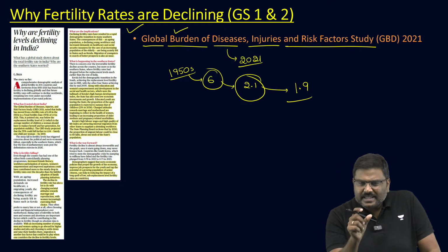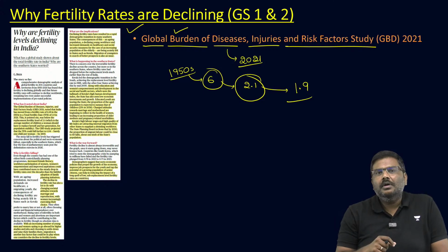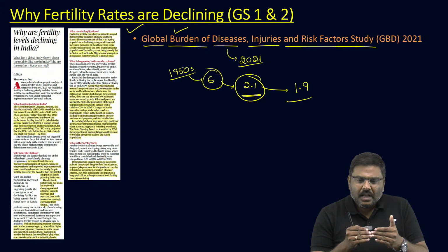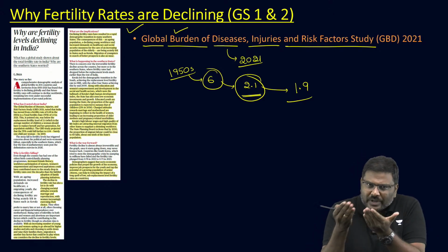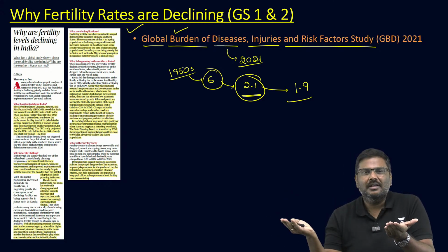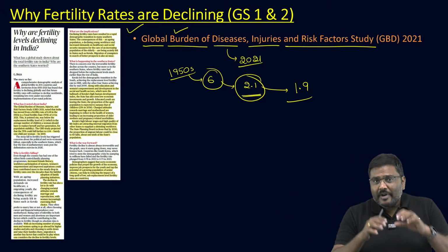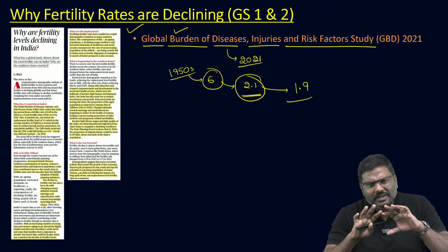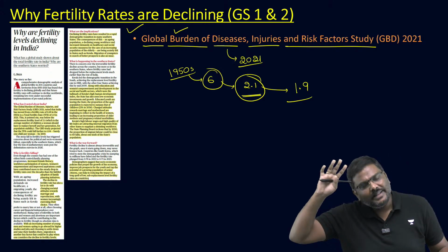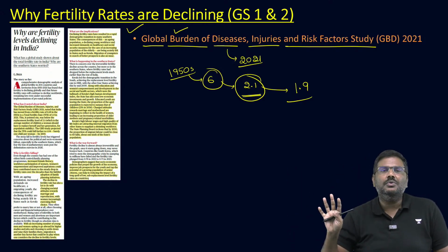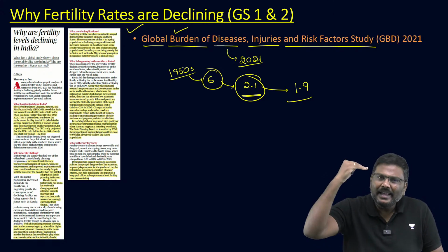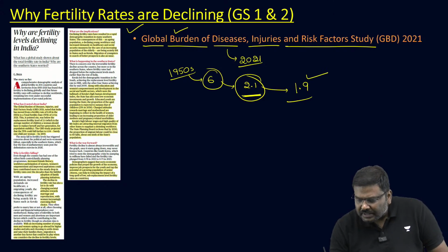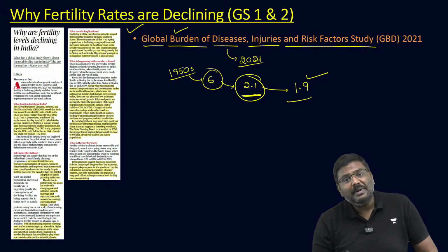Reason being, there is a term called replacement rate. The replacement rate in case of India is 2.1. Essentially, it means how many people should be born to replace one generation. Very recently, in the last year, China also has faced the same issue. China is not the only country; there are many other countries also facing the same issue, that is, the total fertility rate is on decline, which is a cause of concern. In case of India, the TFR has gone down below the replacement rate.